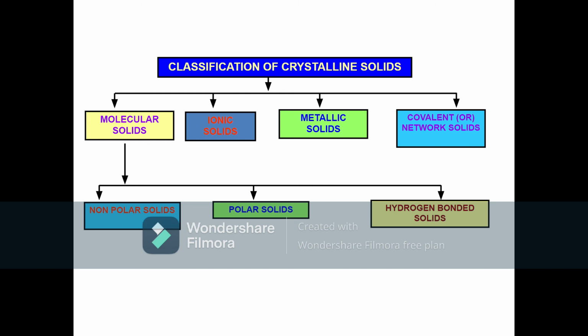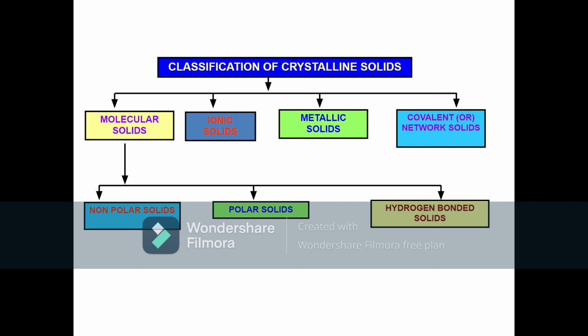Ionic solids have a very high melting point. Metallic solids have a low or high melting point, depending. If we have very close packing in some metals, they have a high melting point, whereas in some cases like zinc and cadmium, we have a low melting point. Covalent solids again have a very high melting point, and diamond is a very good example of high melting point.